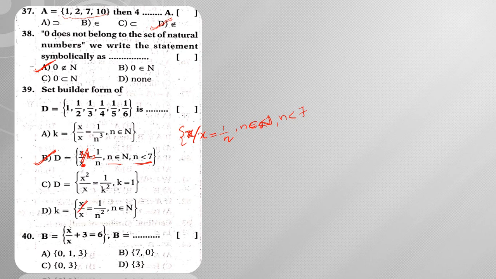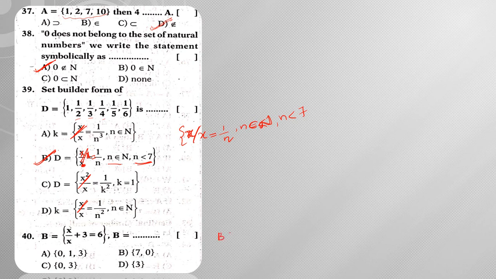So everywhere we need to represent in this particular way, right? x such that x is equal to 1 by n cube. Here x such that x is equal to 1 by n square. If you observe, all are natural numbers that are present in the denominators. So the only possibility is option B. Next,